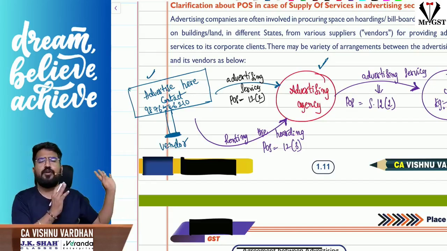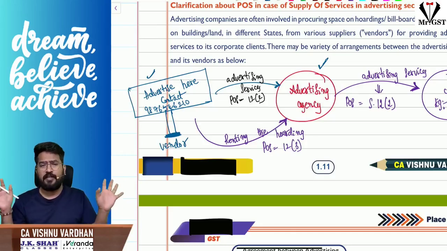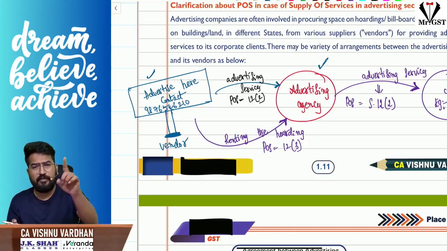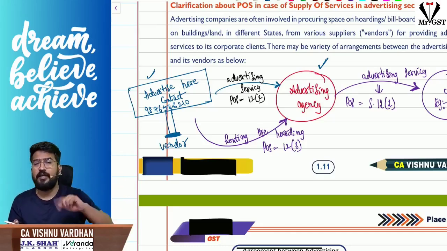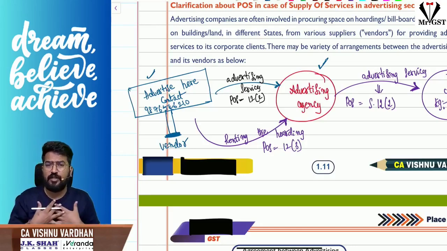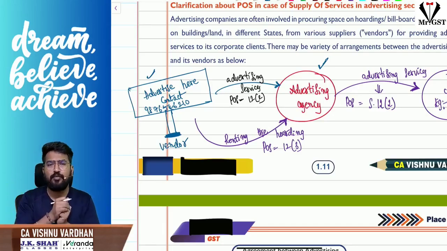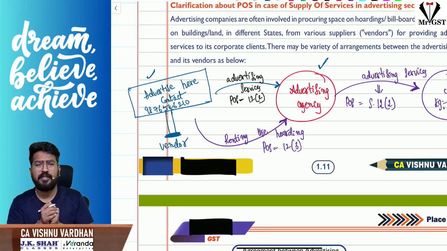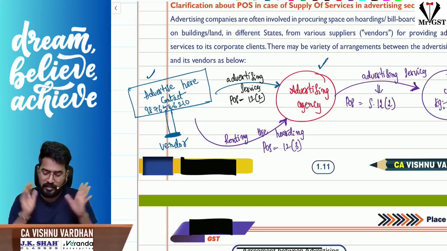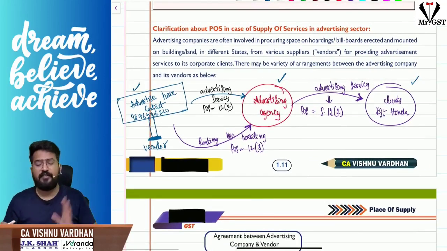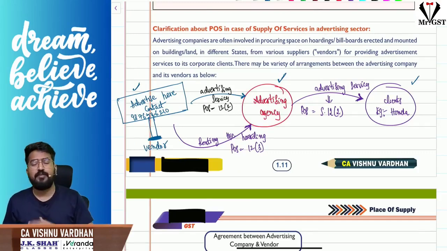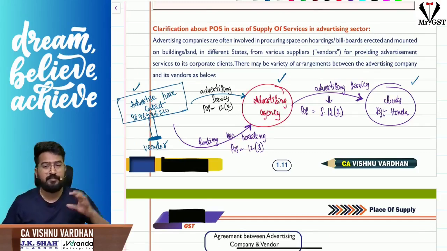But if I am the hoarding owner and I tell you, you pay me 1 lakh, you do whatever you want with that hoarding for the entire month, so the complete hoarding will be under the control of the advertising agency. Then what the vendor, the hoarding owner, is doing here is renting the hoarding, which is nothing but immovable property. So the place of supply will be determined as per section 12 subsection 3. That is the clarification with respect to the place of supply in the case of the advertising sector, especially with respect to hoardings.